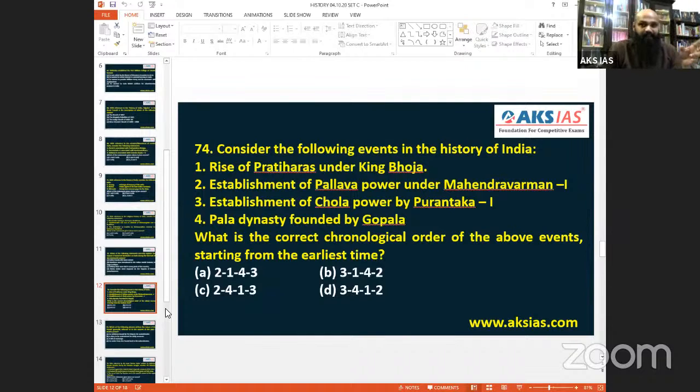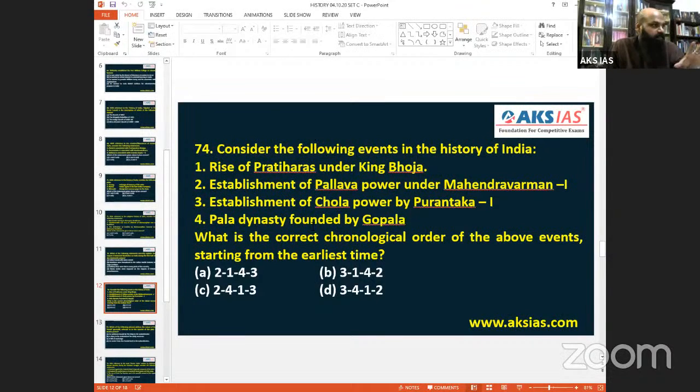Parantaka Chola is the establisher of Chola supremacy in the south. Those who were in my class, the statement was perfectly given. Remember, you can check your notes. Mahendravarman also, complete details given. Gurjara Pratiharas or Pratiharas we have talked about. Pala dynasty, I even told you the story. Gopala is the first ruler, and the word Pala came out of that. So Mahipala, all those names come just because of Gopala, and I even told you the elephant going and garlanding somebody. So that's how the dynasty came in the Bengal region.